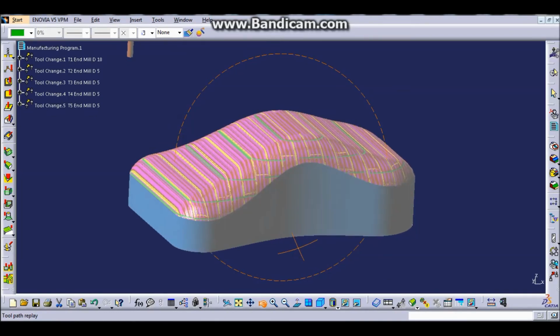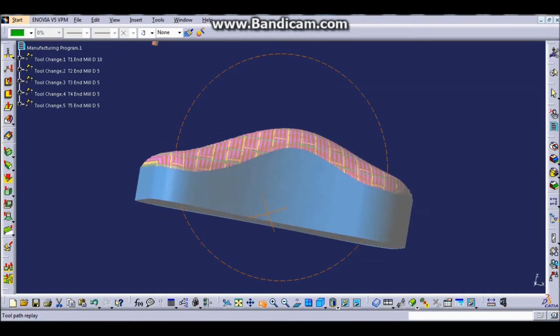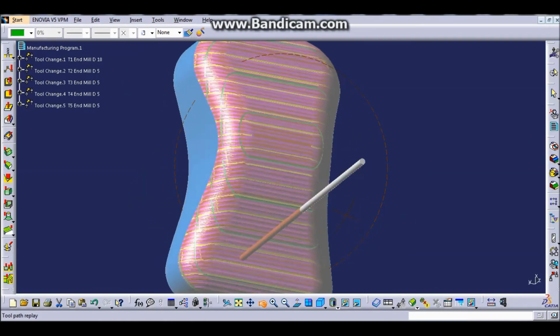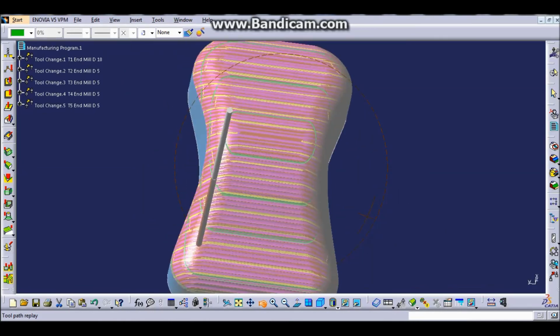As you can see now, our product looks smoother than the previous one.